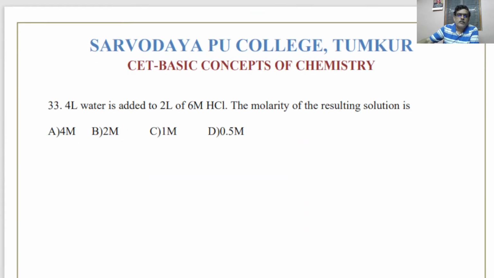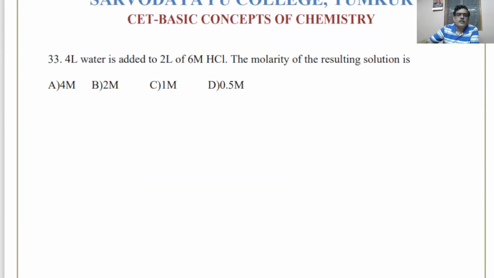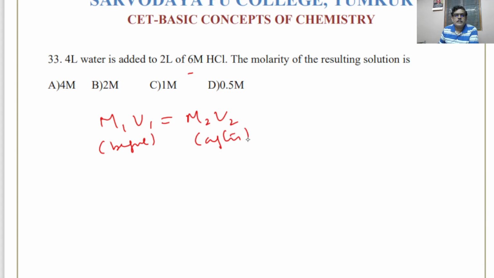4 liter of water is added to 2 liter of 6 molar HCl. So you have to use the formula M1 V1 equals M2 V2. One of them is before, say before mixing, and this is after mixing with water. So M1 is 6 into 2 liter, equal to M2.